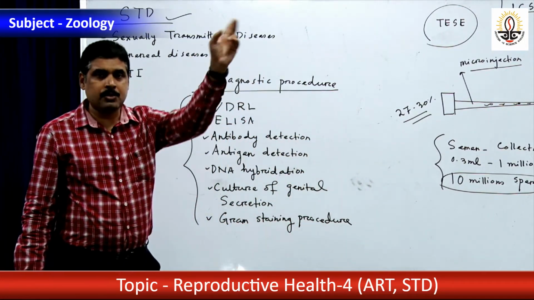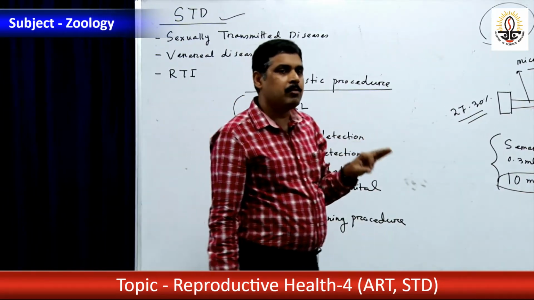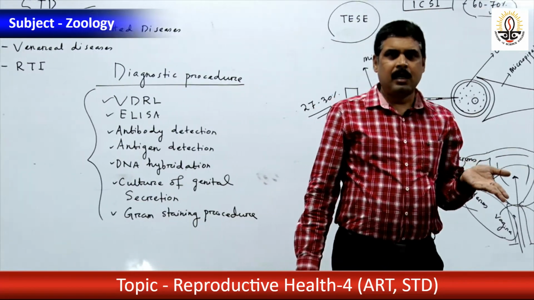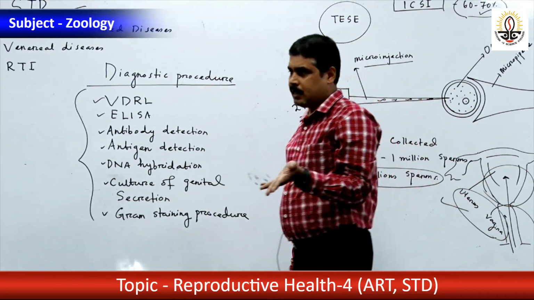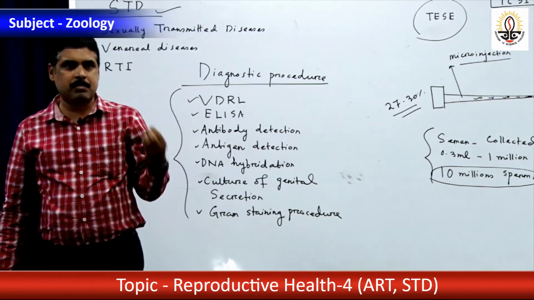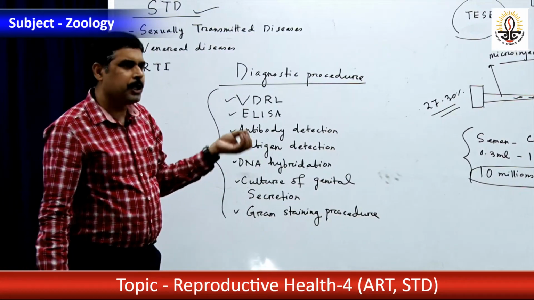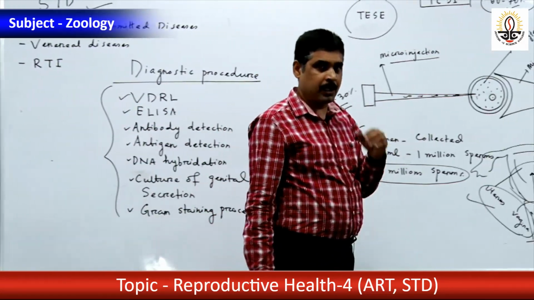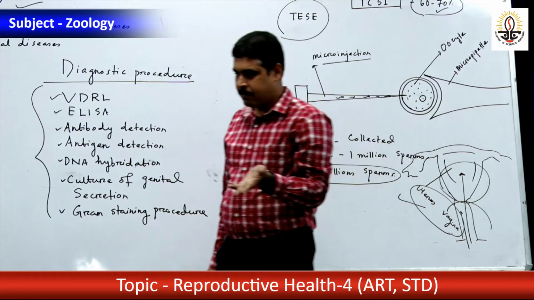Now, two forms of STD are there. One is curable STD, another one is non-curable. Hepatitis B and AIDS, acquired immunodeficiency syndrome, hepatitis B, herpes, some are non-curable and some STDs are curable. So STDs are of two forms, curable and non-curable.